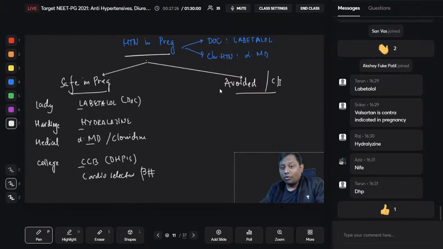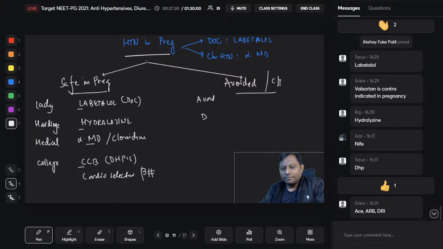But what is avoided? I'll tell you. Whenever there is a pregnancy, avoid DNB. This is just a mnemonic, right? I have nothing against DNB, just a mnemonic. Okay, so avoid DNB in pregnancy.